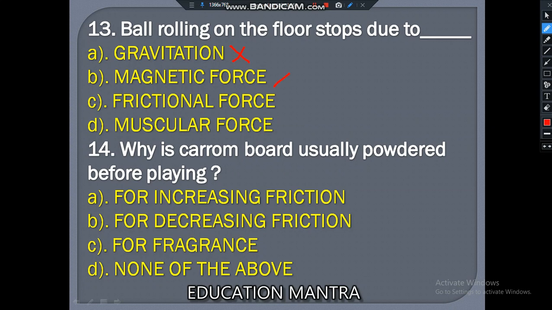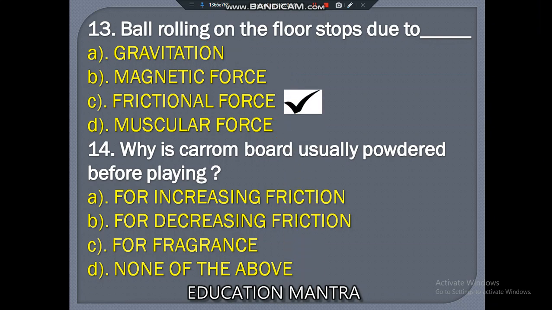Magnetic force occurs between two magnets. Frictional force is the correct answer. And for muscular force, it is not written anywhere in the question that we are applying any force to stop it. So muscular force is not the correct answer. Correct answer is frictional force.